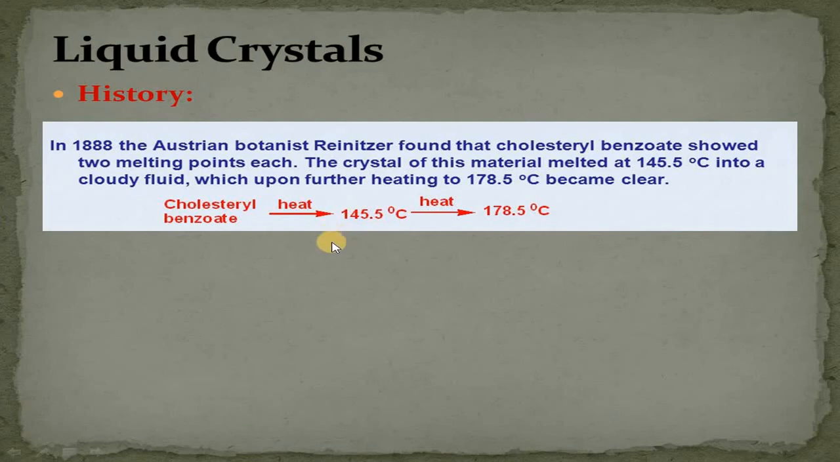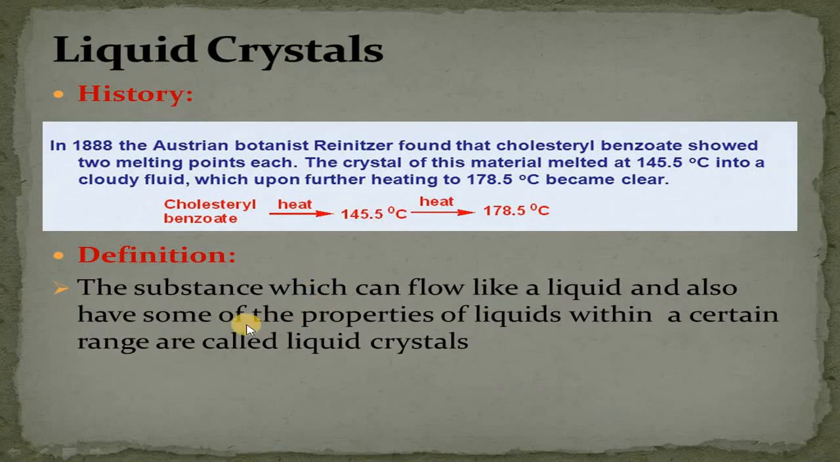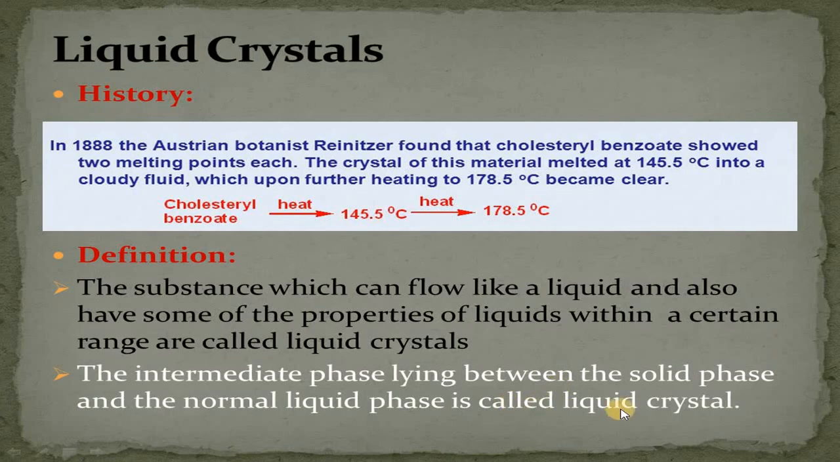If we define liquid crystals, we can define them in this way: a substance which can flow like a liquid and also has some properties of solids within a certain range. They are called what? Liquid crystals. Another definition: the intermediate phase lying between the solid phase and the normal liquid phase is called what? Liquid crystal. So the milky or turbid state is termed liquid crystal.